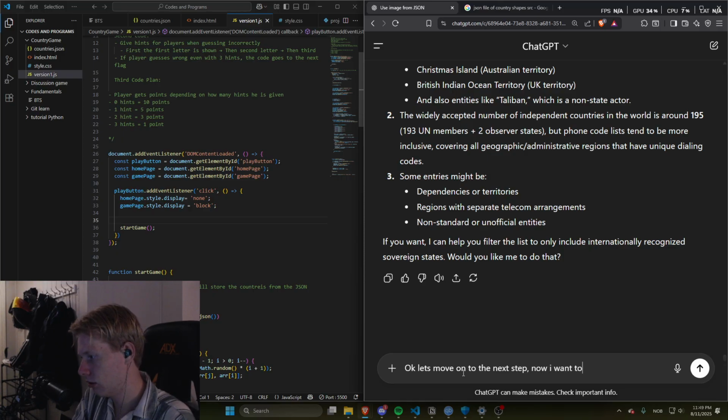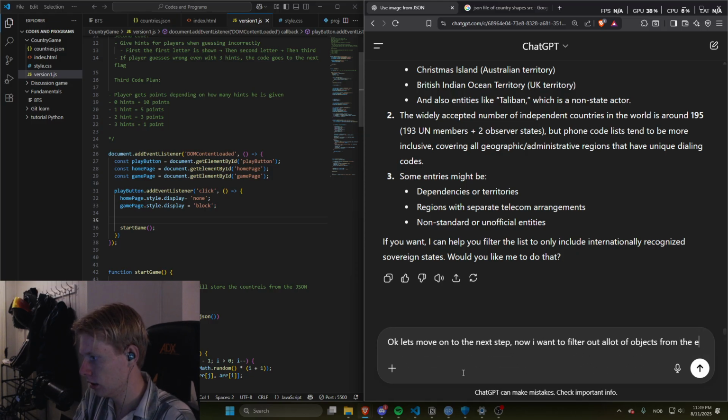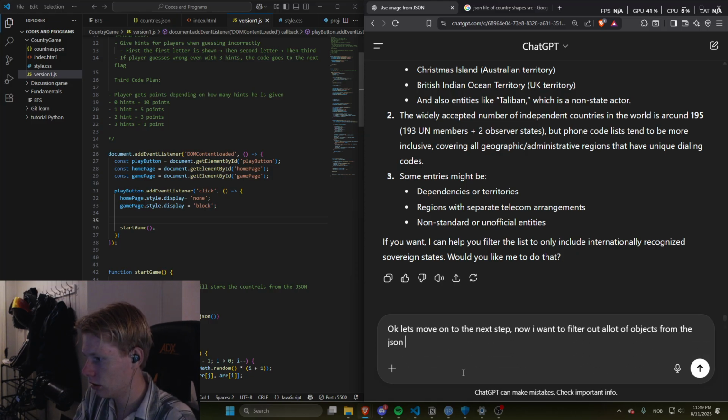Now I want to filter out a lot of objects from the JSON file, because it's not just countries, but a lot of other groups as well.